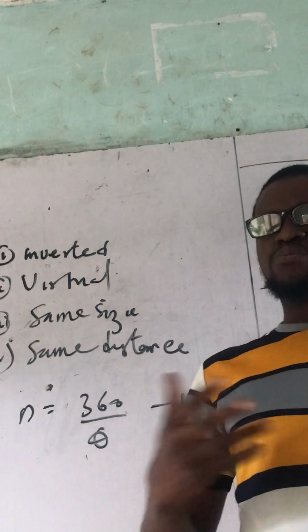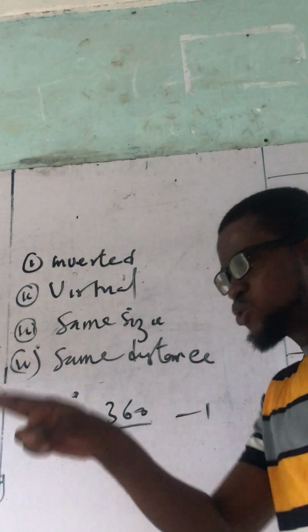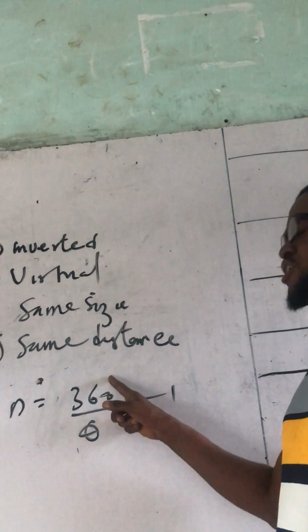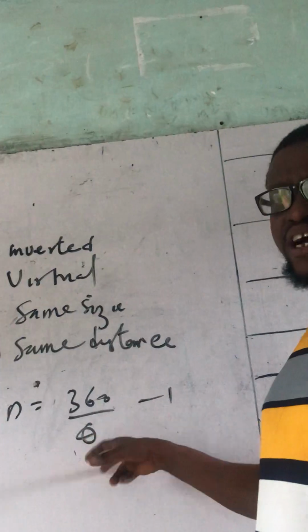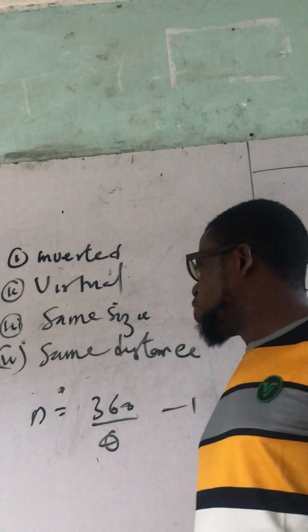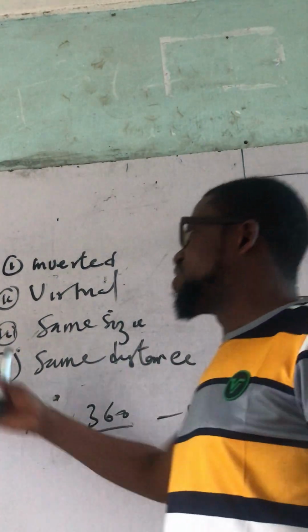You can try it. When you have any two plane mirrors, put both of them at an angle of 90, and you are going to see 3 images. The formula is 360 divided by the angle between them, and when you know that, subtract 1 from it, and it's going to be the number of images formed. So I'm not going deeply more than this in plane mirror.